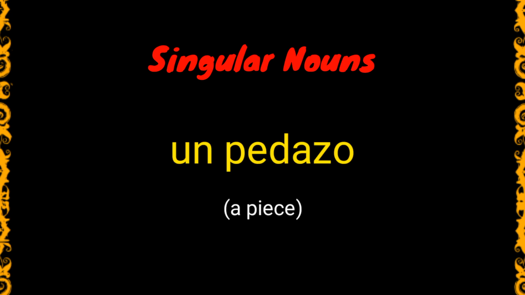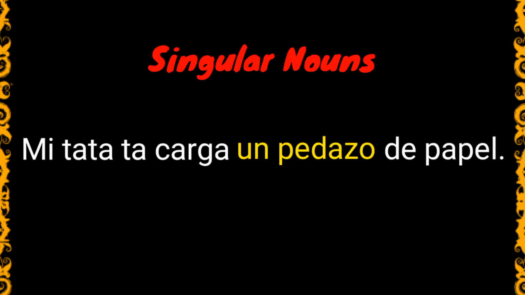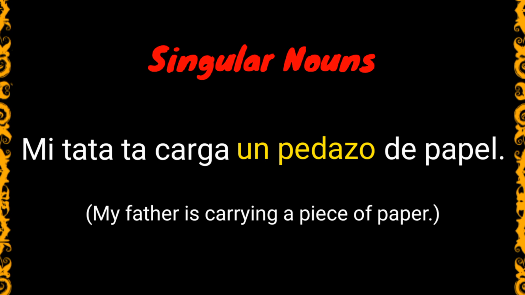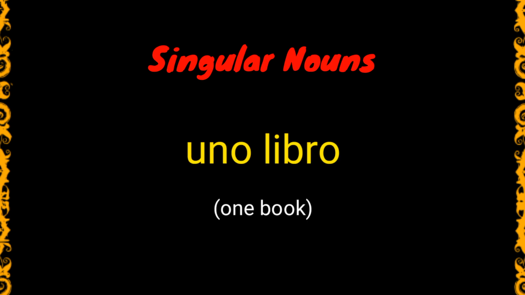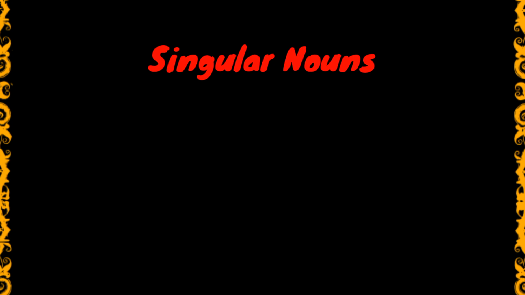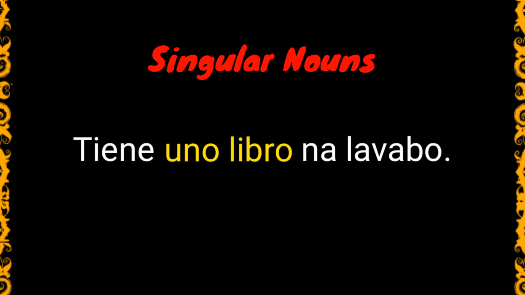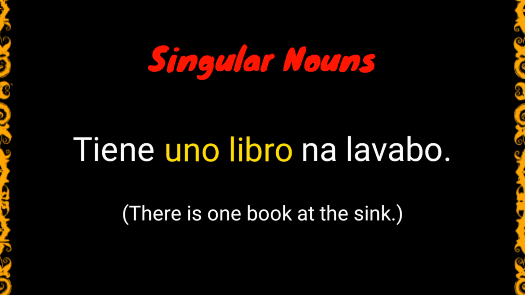Un pedazo, this means a piece. Mi tata takarga un pedazo de papel. In English, it means, my father is carrying a piece of paper. Uno libro, or one book. Tiene uno libro na lavabo. And in English, there's one book at the sink.